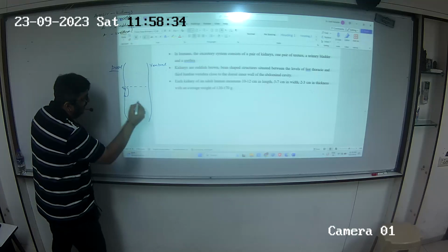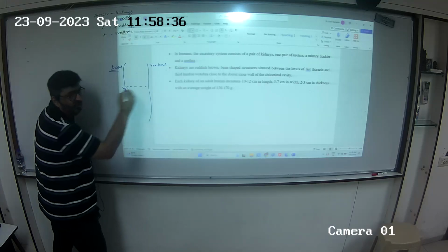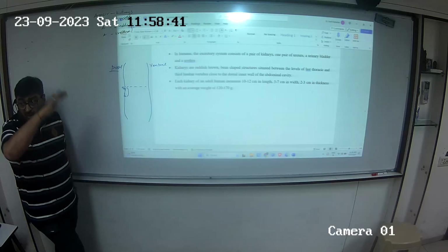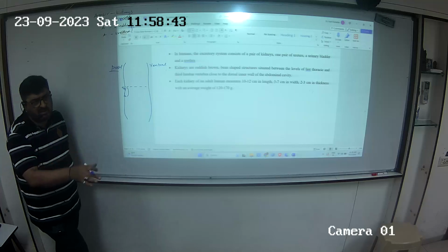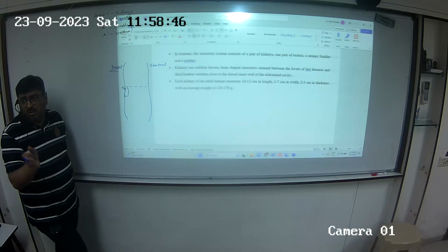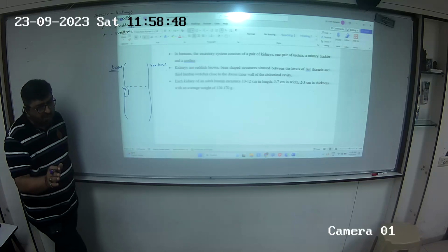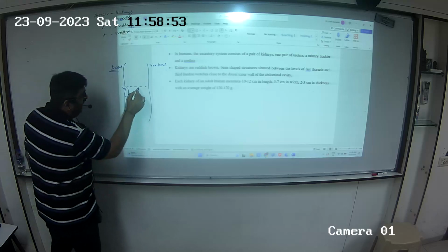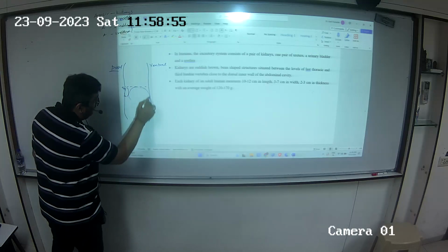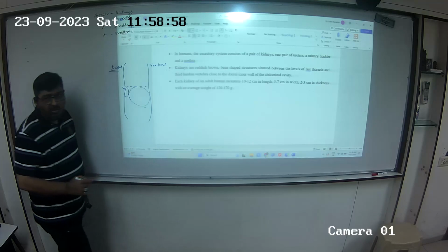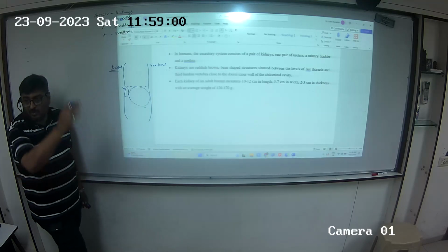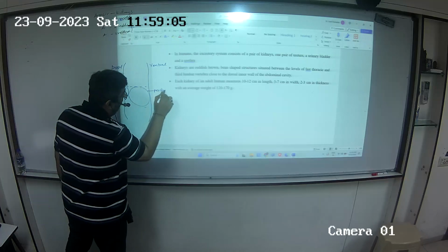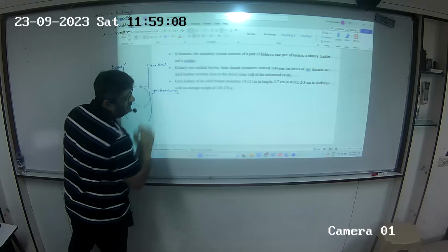Now here is where all the abdominal organs are situated. The stomach, the intestines, large and small, the colon, everything, the spleen, the liver. All of them collectively are present in one big bag-like structure, a very big bag that covers everything, and that sheath is called the peritoneum.